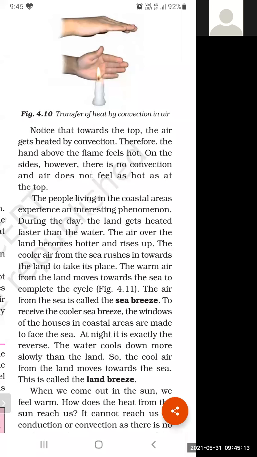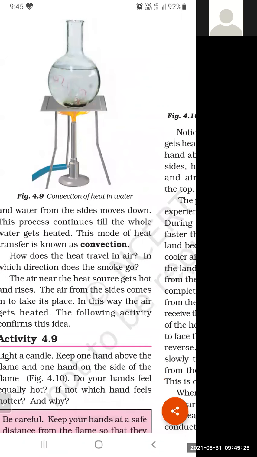The same method we observed in the case of water. What happened in water? The water above the flame gets hot and rises up. Look at the diagram. In this diagram, the water above the flame gets hot and rises up, and the cool water from the side comes towards the flame.